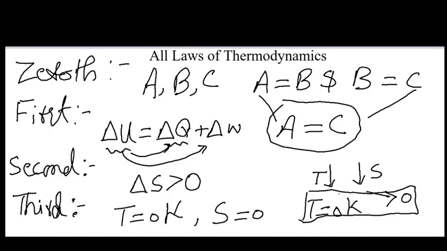So these are the 4 laws of thermodynamics. The Zeroth law is related to the relation between thermal equilibrium and temperature. Then the first law of thermodynamics is about the conservation of energy. The second law of thermodynamics is related to the entropy of the system. And the third one is related to the entropy of a perfect crystalline compound at a temperature of 0 Kelvin.